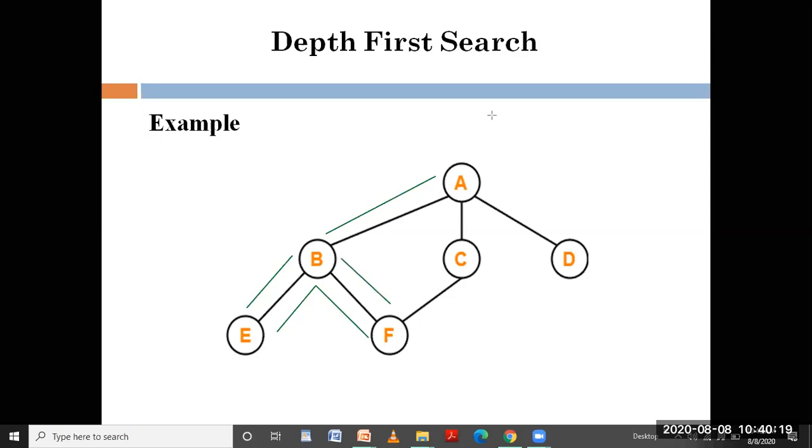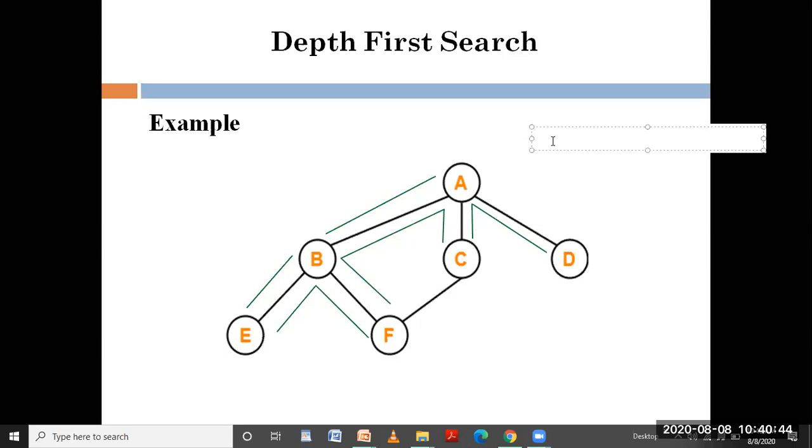I can't find any unvisited vertex from B, so I will be getting into A again. From A, I can find the unvisited vertex C. After reaching C, I don't have any unvisited vertex, so I need to backtrack. I will be getting back to A, and now I will be getting to D. Now I have visited all the nodes of the tree, and now let me write the order.